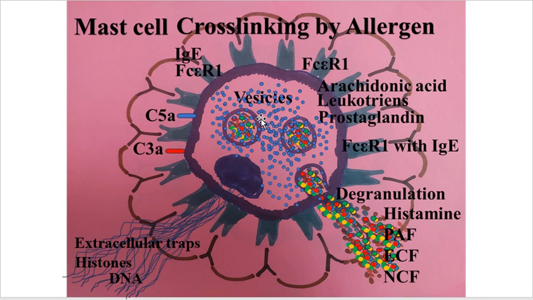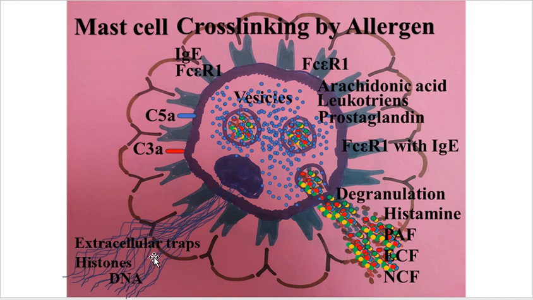Similar to the way of killing by eosinophils, macrophages, neutrophils, and basophils, mast cells have the capacity to modify the chromatin, and the chromatin will produce fibers or filaments.